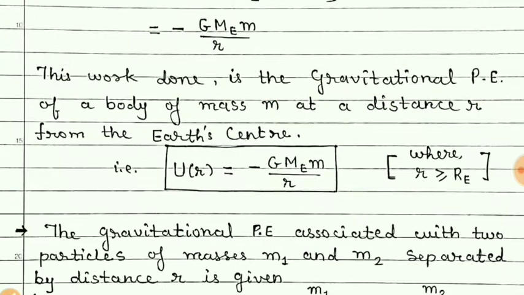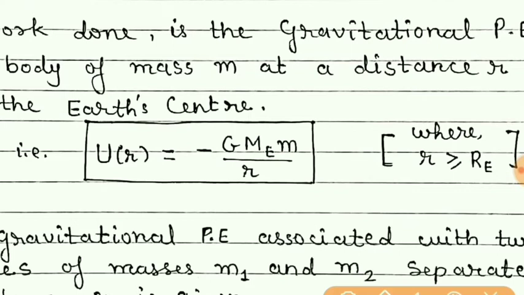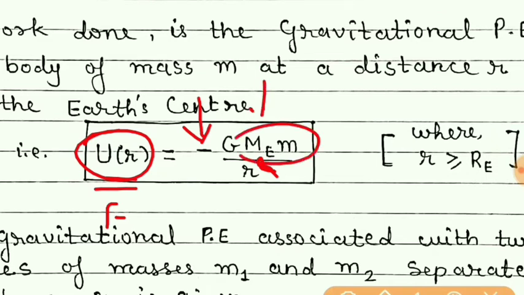Students, we know that if it is r square in the denominator, then it is a force. But if it is only r, that is r raised to 1, then it is gravitational potential energy, but it is always negative. And also remember, there will be a product of two masses. Here one is the earth and the other is that of the particle.